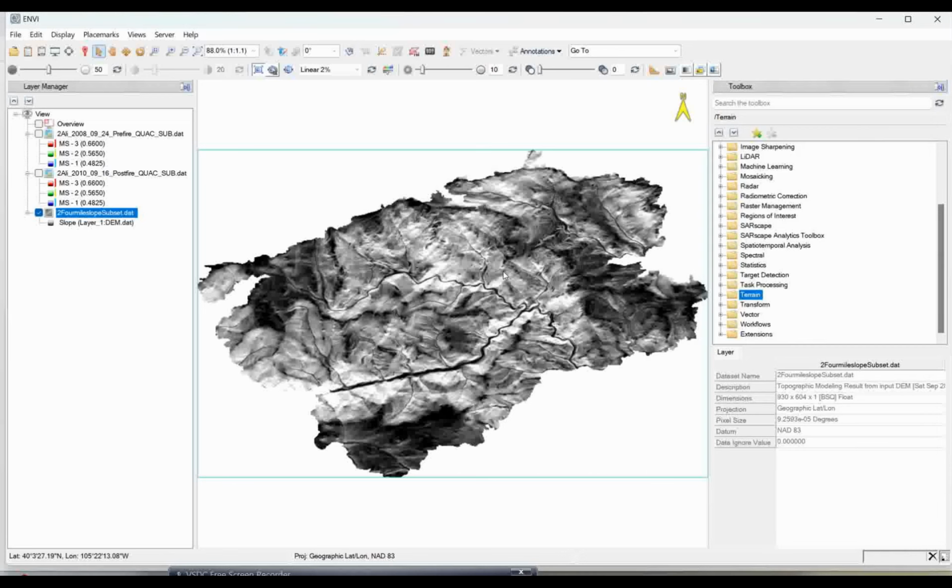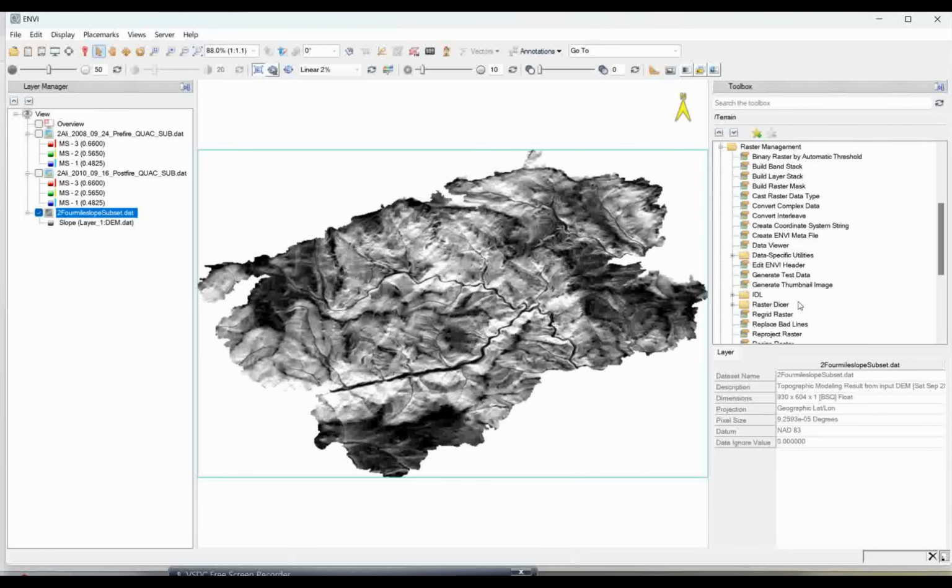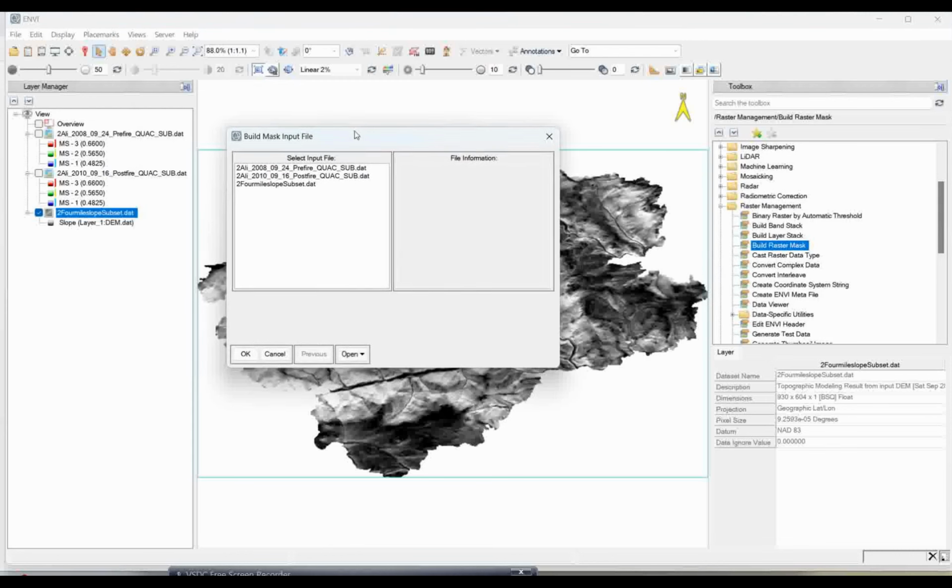Now the first thing I will do here is create a mask over this particular slope. So to create the mask layer, you can go to the raster management tool. Here you have the build raster mask option. Okay, so you can use this tool. Build raster mask, this I want to create.